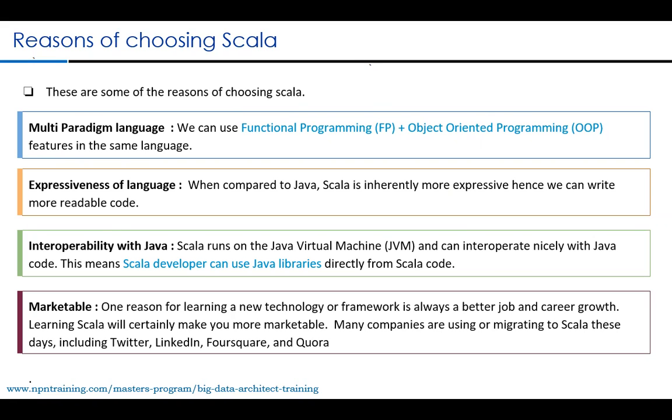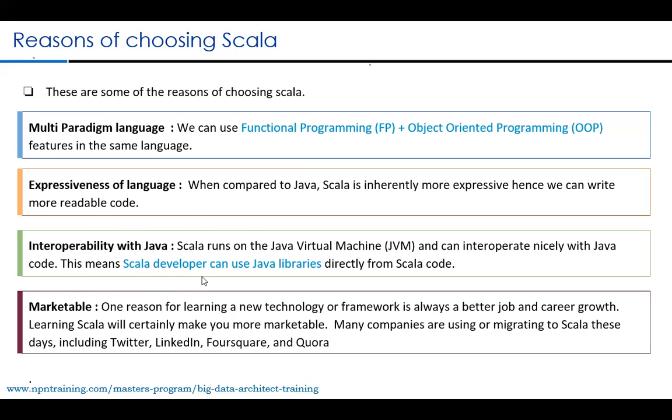We will understand what we mean by expressiveness of a language once we start coding. But do understand that Scala syntax gives you more expressiveness, so that it is easy to understand, and further it will be easy to maintain as well. So the expressiveness of a language makes Scala a good choice especially for building your big data applications or building your Spark applications.